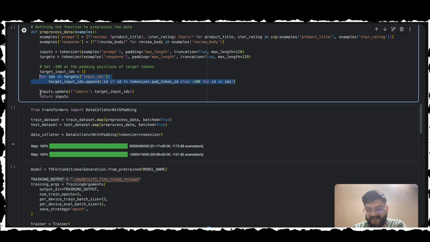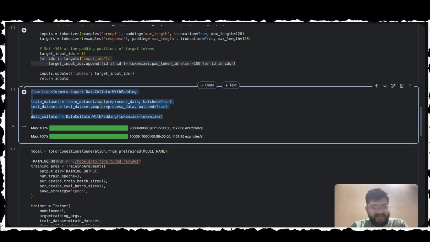So the minus 100 is a trick implemented during the training. We don't want the model to be graded on how well it predicts empty spaces, that is the padding. Rather, setting padding to minus 100 tells the model's loss function to ignore those specific numbers.